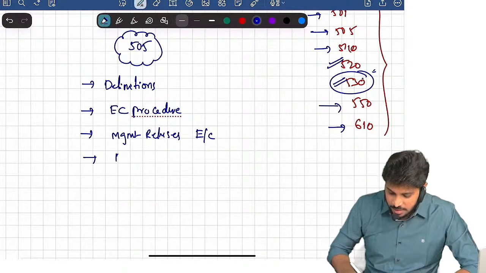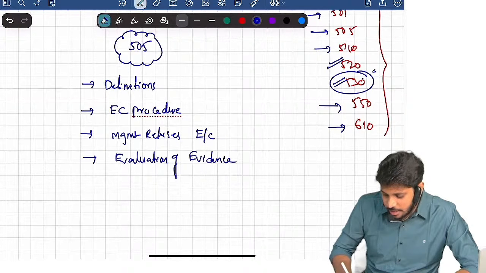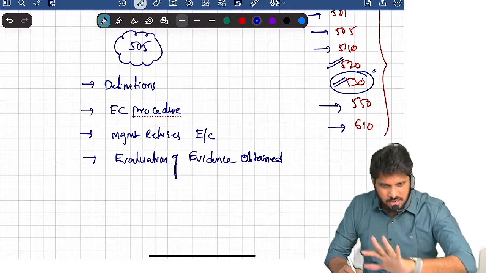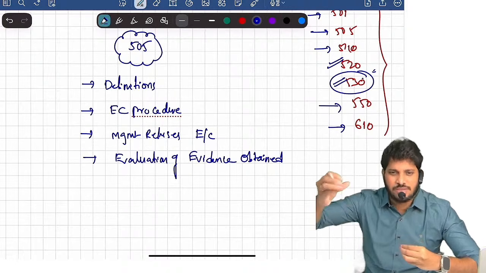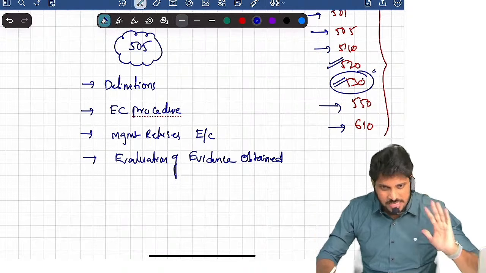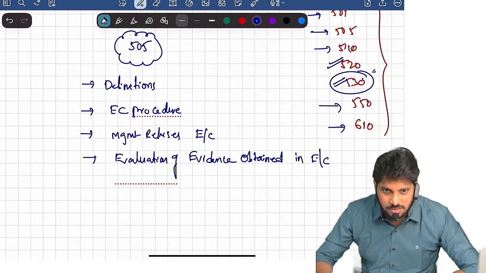Then we have evaluation of evidence obtained, or evaluation of the result of external confirmation. See, once we do external confirmation, we get some information, some evidence. So evaluating that evidence is nothing but evaluation of evidence obtained in external confirmation. That's it. Only 4 topics were there.